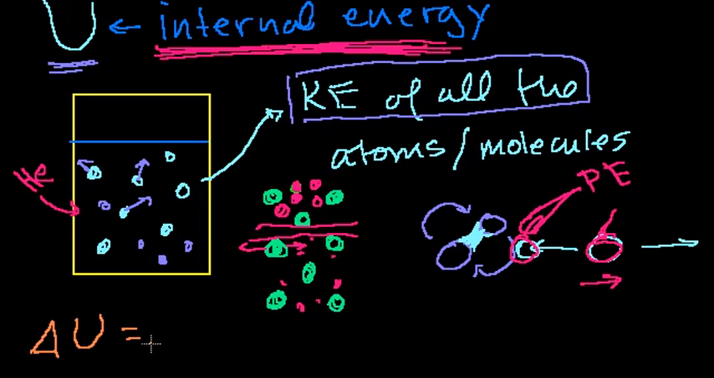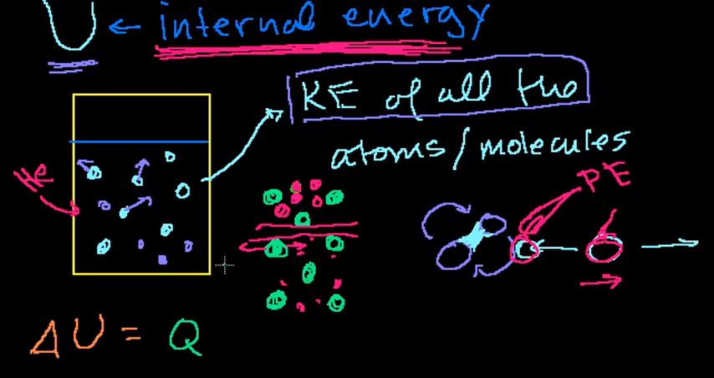Some energy is being transferred to it or away from it. So how do we write that? Well, the first law of thermodynamics, or even the definition of internal energy, says that a change in internal energy is equal to heat added to the system.